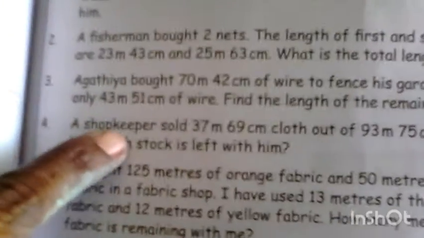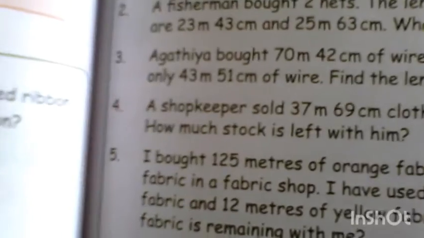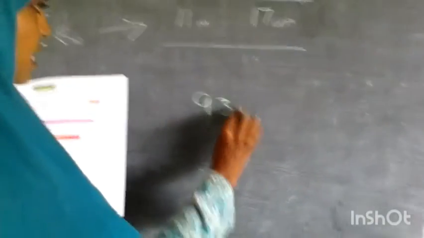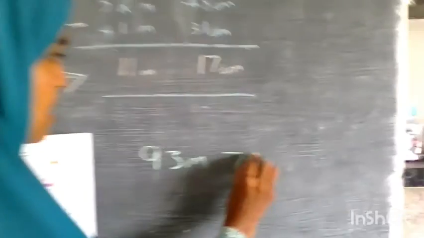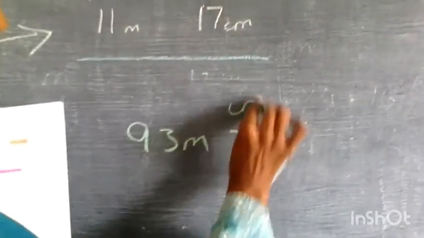Let's go for the fourth problem. A shopkeeper sold 37 meter 69 centimeter of cloth out of 93 meter 75 centimeter in stock. How much stock is left with him? Okay, so the shopkeeper was having 93 meter and 75 centimeter. Let me write here.